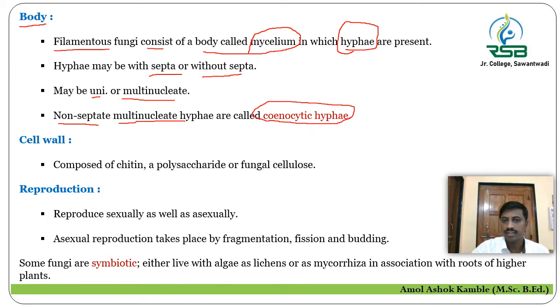What is coenocytic hypha? In the organisms where the hyphae are non-septate, unbranched, multinucleated, having many nuclei, it is called the coenocytic hyphae. It is about the body.